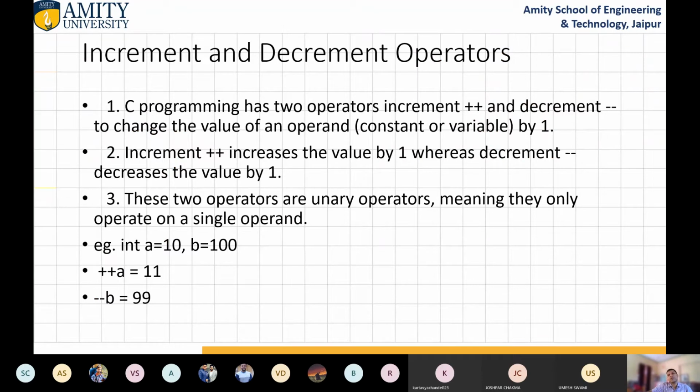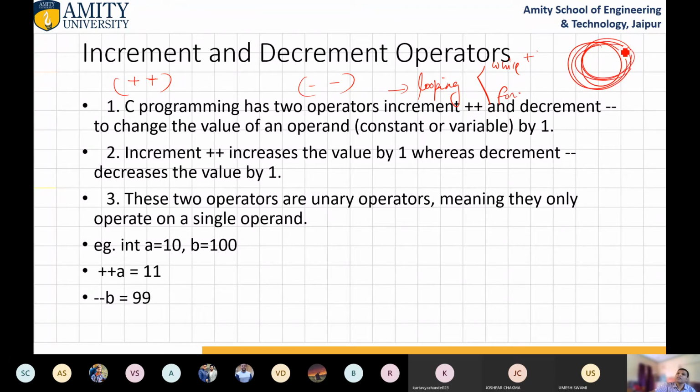Increment and decrement operators. Increment is plus plus and decrement is minus minus. C programming has two operators, increment and decrement, to change the value of an operand, constant or variable. These are often used in looping, like while loop and for loop, until a specific condition ends.